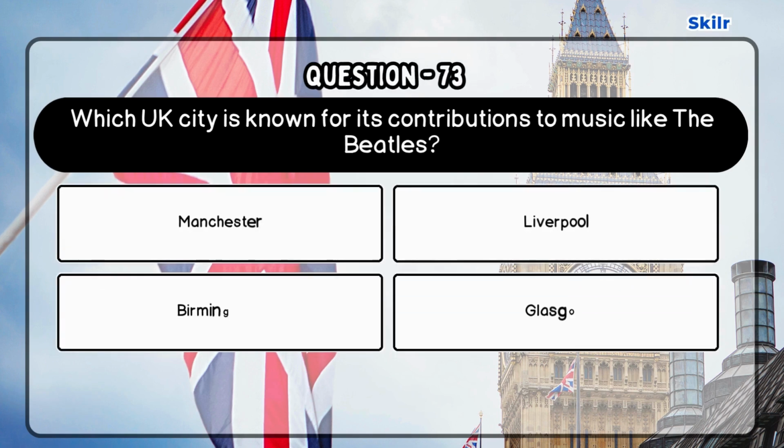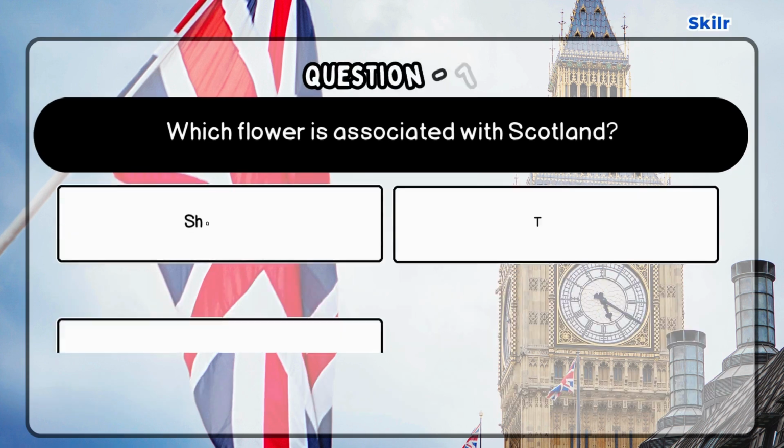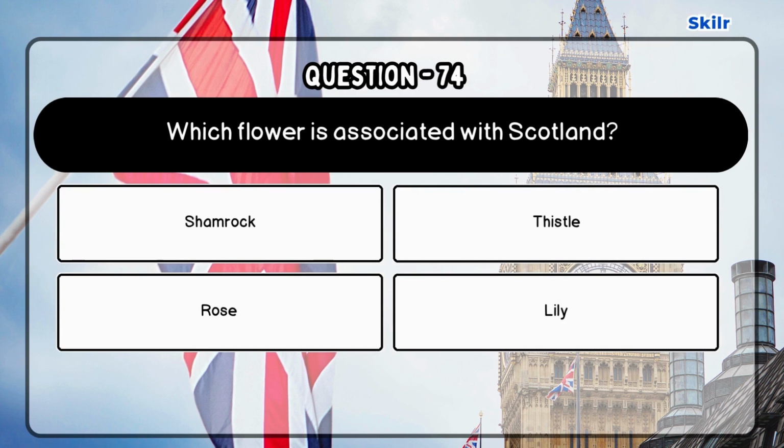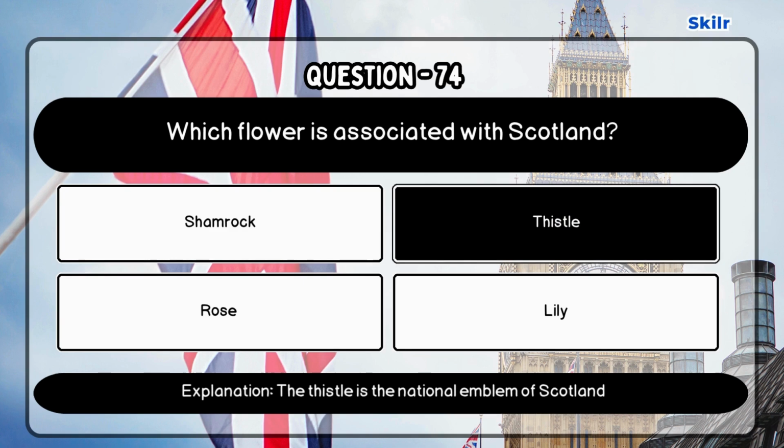Question 73. Which UK city is known for its contributions to music like the Beatles? Correct answer is Liverpool as Liverpool is famous as the hometown of the Beatles. Question 74. Which flower is associated with Scotland? Correct answer is thistle, as the thistle is the national emblem of Scotland.